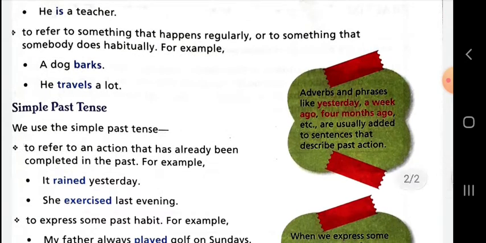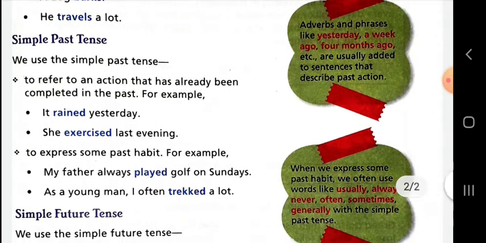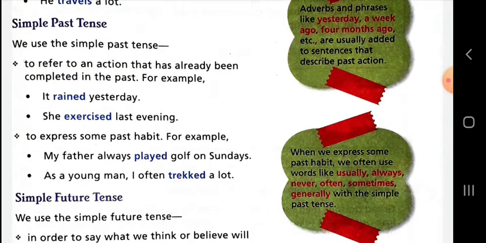Now next point is simple past tense. Before simple past tense, I would like to tell you that the first form of the verb is used in simple present tense. Simple past tense: the second form of the verb, that is called past form, is used in simple past tense. We use the simple past tense to refer to an action that has already been completed in the past. Meaning to say, the action which has been done in the past is expressed in simple past tense.